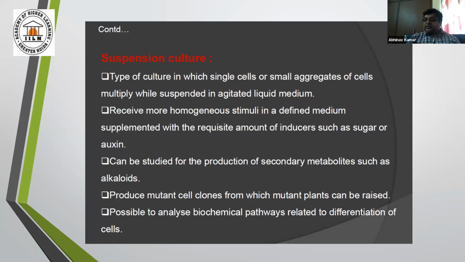This is one of the ideal media for the study of production of secondary metabolites. Fine. And it produces mutant cell clones from which mutant plants can be raised. And with the help of suspension culture, it is possible to analyze biochemical pathways related to differentiation of cells.